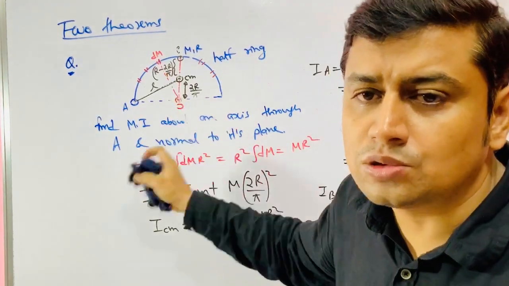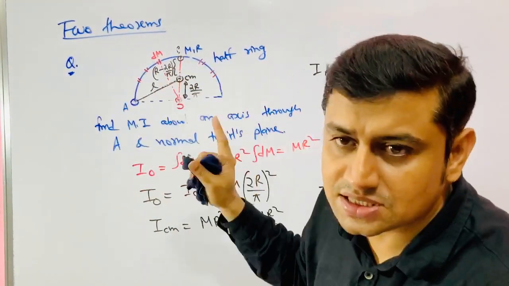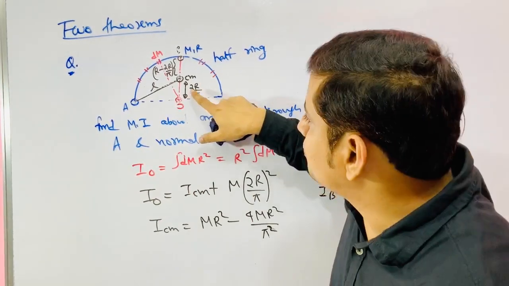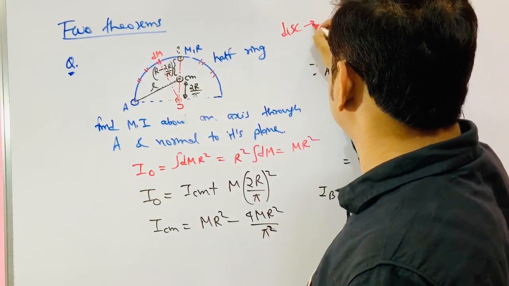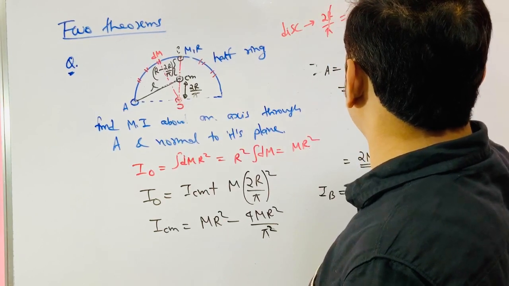Now see, similarly the same question could have been asked for the disk. If this is not a half ring, this is a half disk. Only difference is that this 2R by pi becomes 4R by 3 pi. For disk, अगर ये डिस्क होता, then 2R by pi की जगह क्या लेते? 4R by 3 pi.